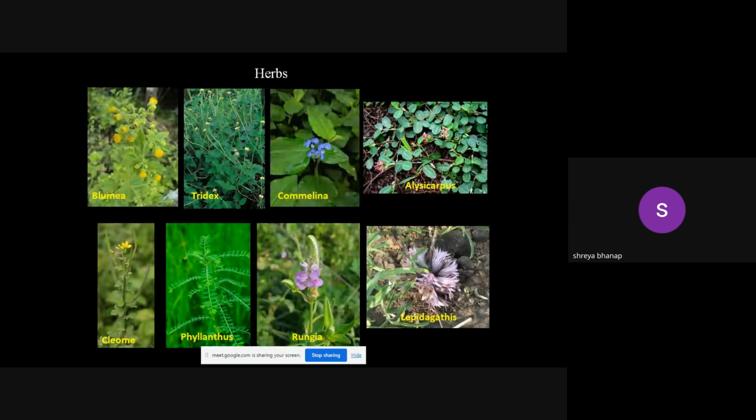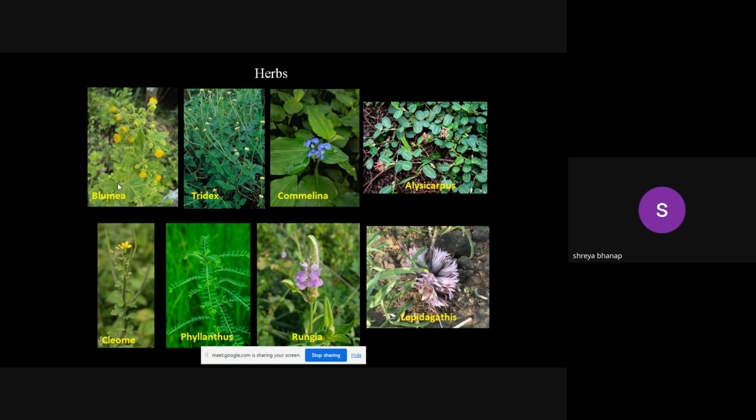Let's see what we can observe in Ambivli Biodiversity Park. If you are going to visit Ambivli and observe herbs, then we have one species known as Blumea. In Marathi, it is known as Bhamburda.